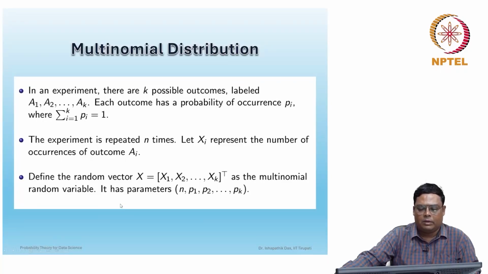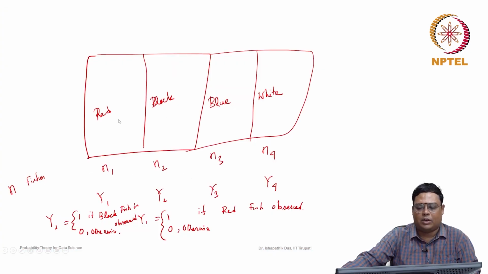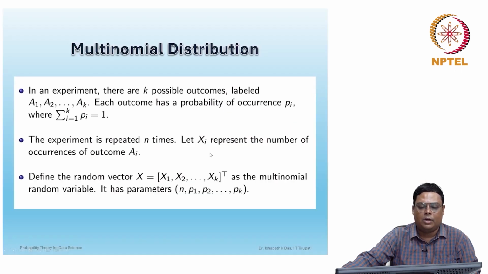So now let us discuss this in a more general way. In an experiment there are k possible outcomes labeled A1, A2, up to Ak. For example, here there are 4 possible outcomes: red, black, blue and white. All are mutually exclusive. So if red is observed, then black or blue or white cannot be observed. Each outcome has a probability of occurrence pi.